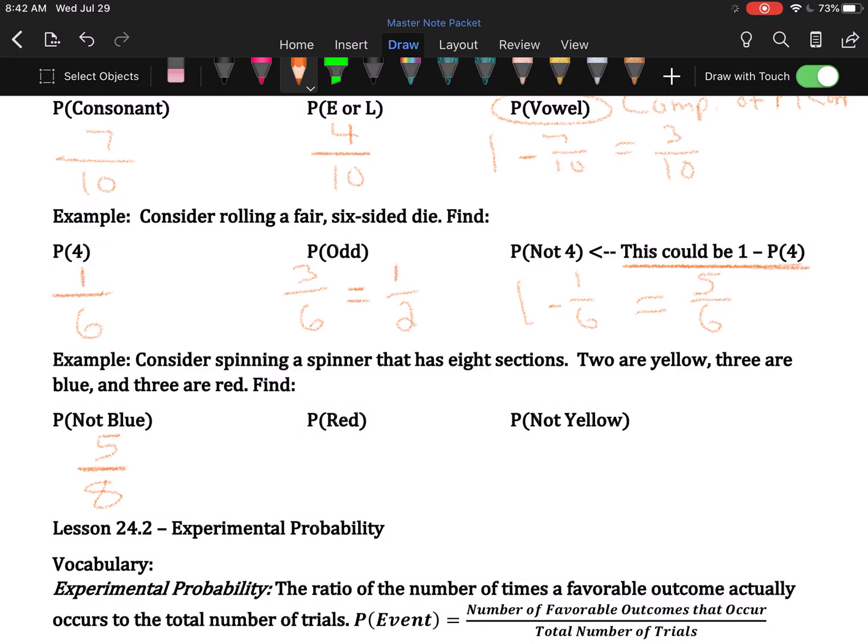The probability of red now, there are 3 sections that are red. So 3 that are red over 8 total sections. And P not yellow. Well, not yellow means either blue or red. There are 3 blue and 3 red. So that means 6 sections aren't yellow, and there are 8 sections total. That fraction does reduce, so the probability of not landing on yellow is 3/4.